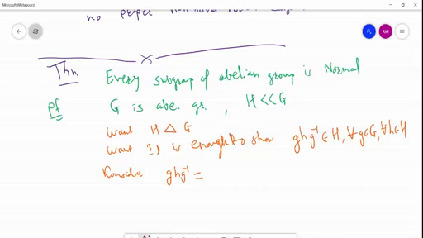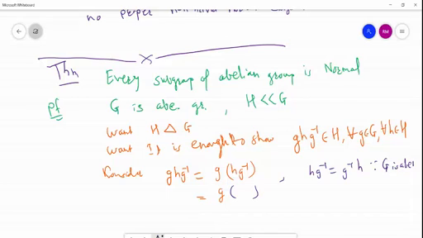We start our journey by considering this term and we try to show this comes in H. So observe that this can be written as g (h g inverse), using the associative property to place the bracket. Since G is abelian, h g inverse can be written as g inverse h.